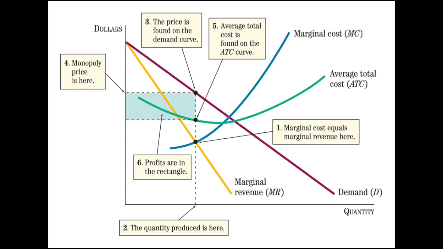Step 6. The profit earned by the firm is the rectangle formed with the difference between price and the average total cost, with the height and the profit maximizing quantity as the width. This rectangle is the dark shaded area in this figure.